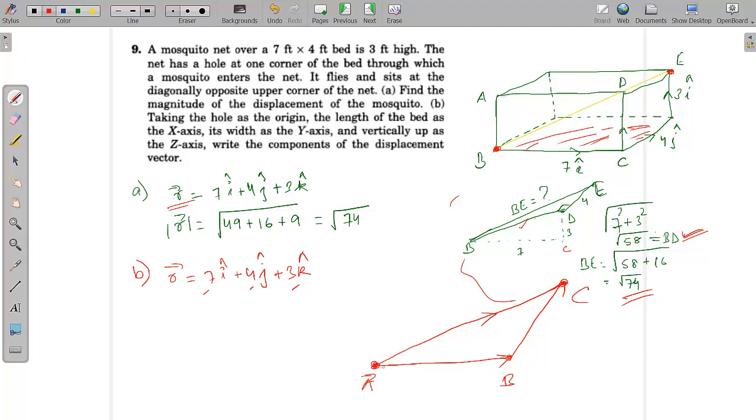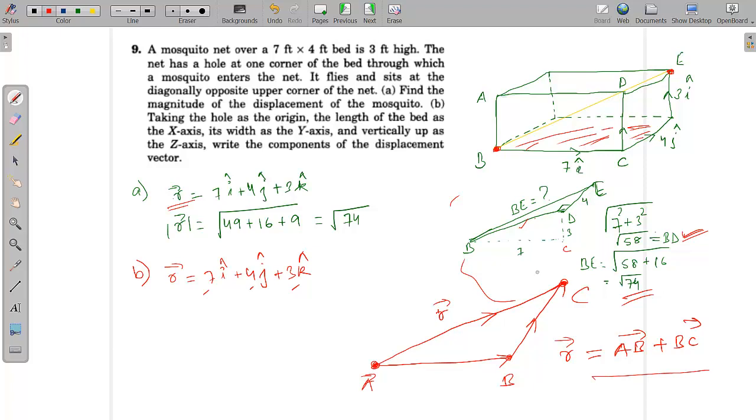Okay, so let's say this is the displacement vector R. What we can tell is R vector equals AB vector plus BC vector. This is what you know from the triangle law of addition of vectors. If you are moving from A to B, B to C, that means you have moved from A to C. So this is the resultant vector. So R can be written as AB plus BC.